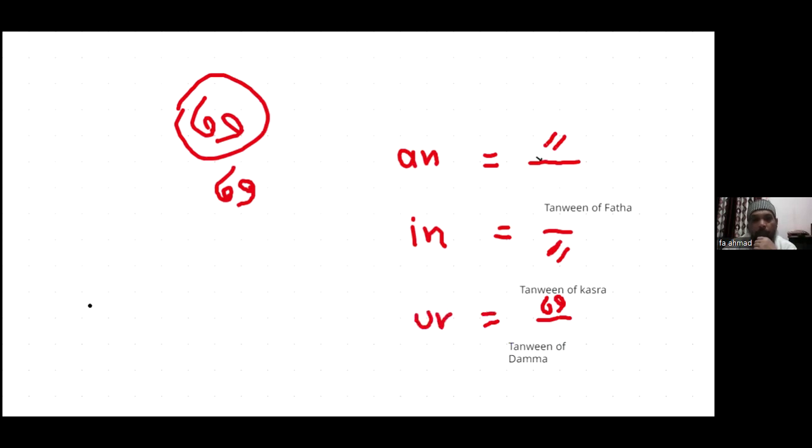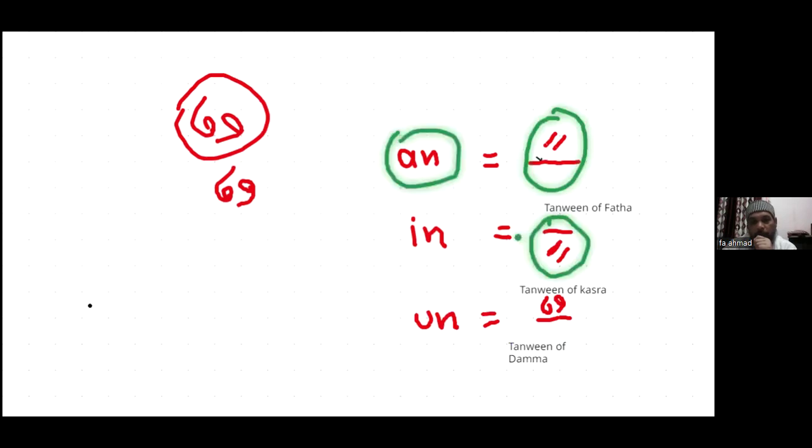Okay. Now let's read the sounds. Tanween of Fatha sounds an. Tanween of Kasra sounds in. Tanween of Damma sounds un.